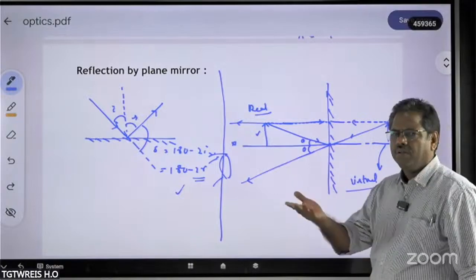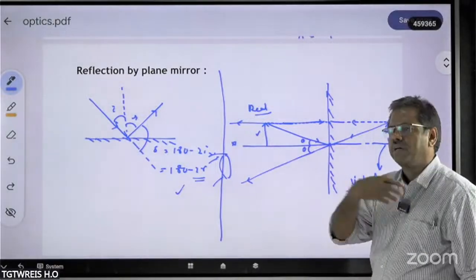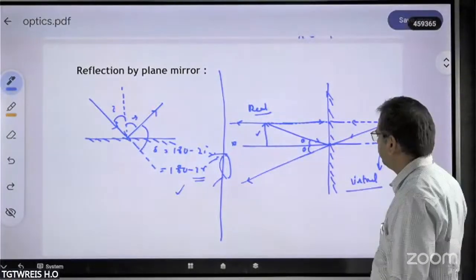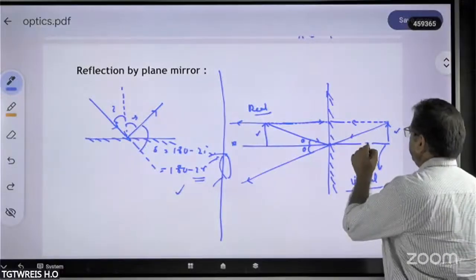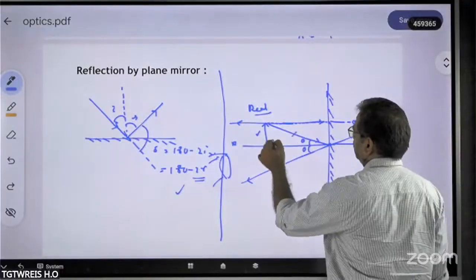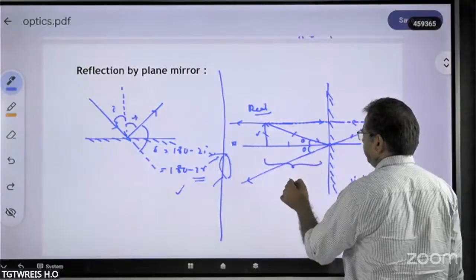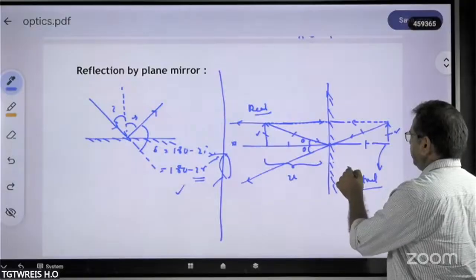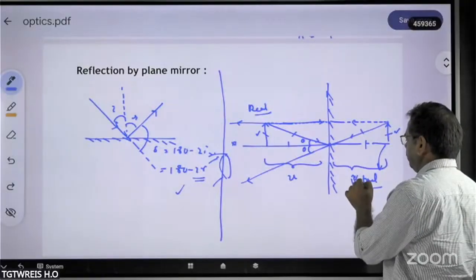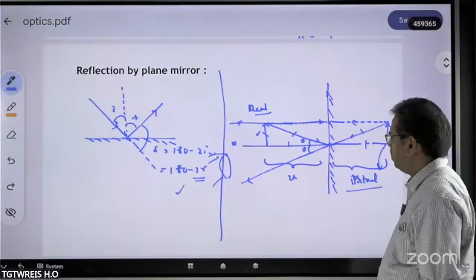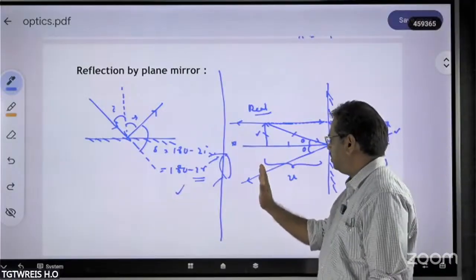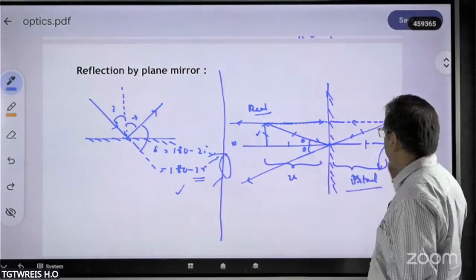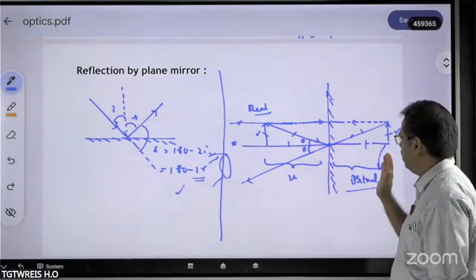Very simple. If you look at your image in the mirror, whatever we are seeing is actually a virtual one. And from the geometry, one can easily say that if the distance of the object from the plane mirror is u, then the distance of the image inside will also be the same. Whatever the distance from the object to the plane mirror, the same distance will be maintained inside the mirror also.